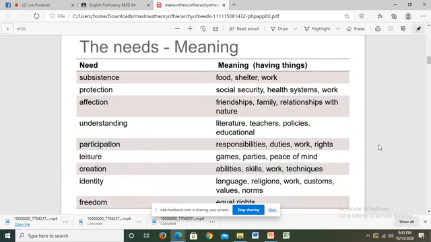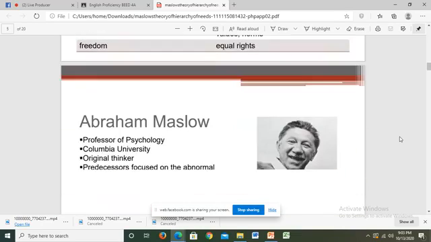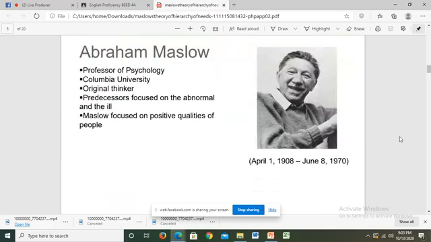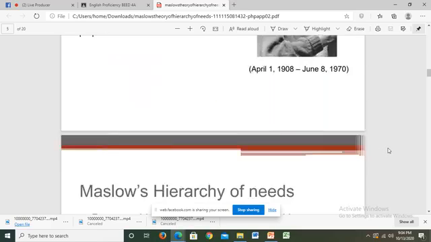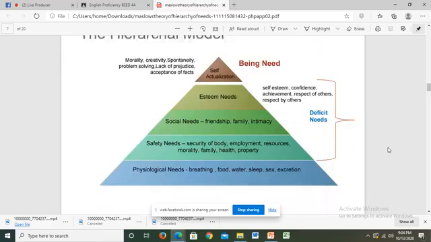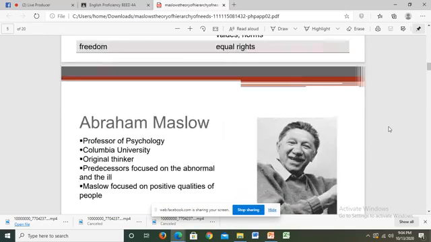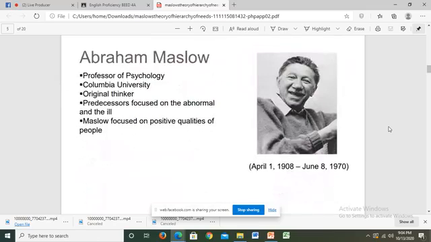So these needs are on the left side and the meaning of these needs are on the right side. Okay? Before we go on to the hierarchical model of Abraham Maslow, we're going to have a little bit of introduction to him.